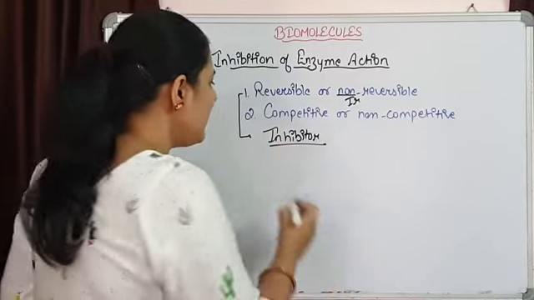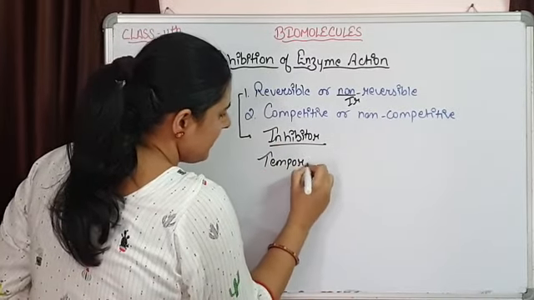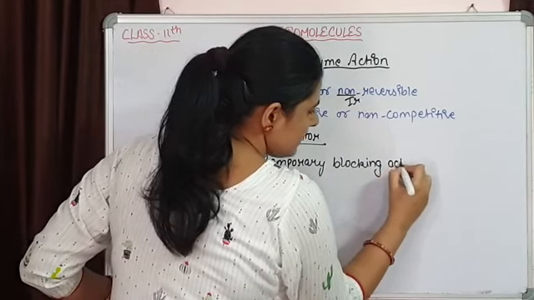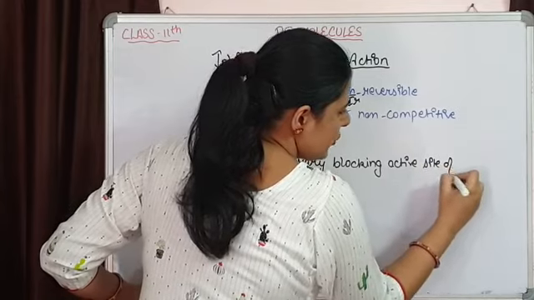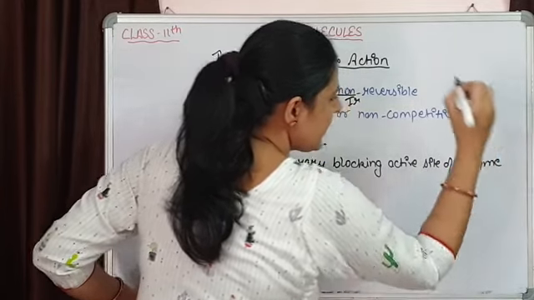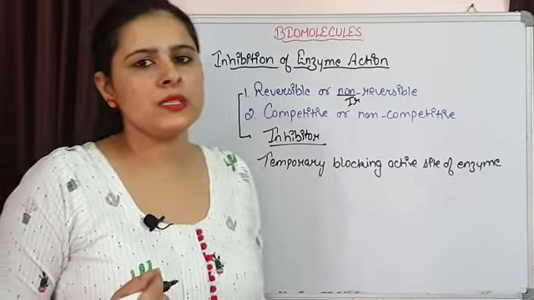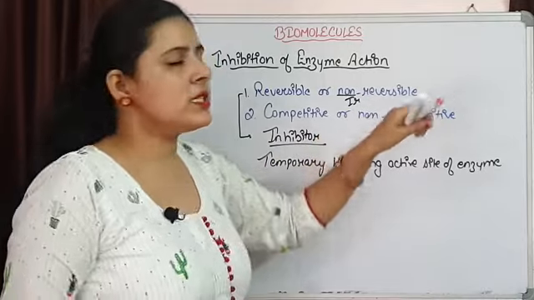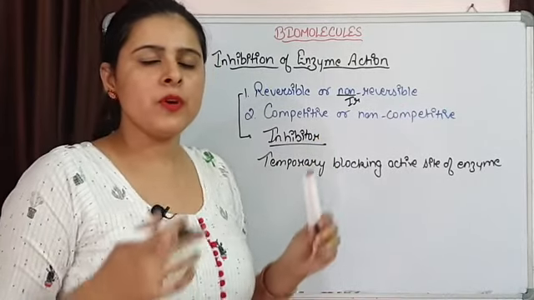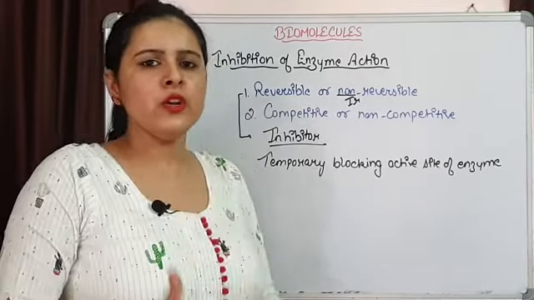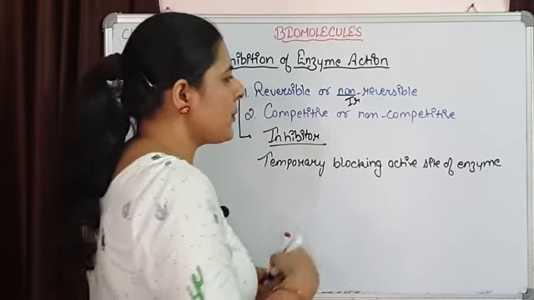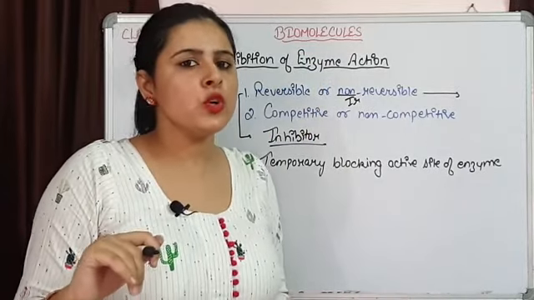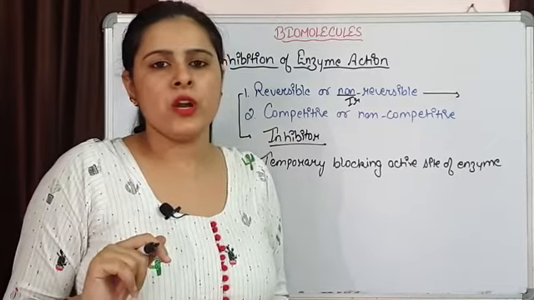So this inhibitor is simply temporarily blocking the active site of enzyme, and whenever it will be removed, again the enzyme will start functioning. That is simple reversible inhibition. Irreversible inhibition means that because of the presence of inhibitor or any adverse condition, when a protein becomes non-functional and when the situation is again going to be normal, again that enzyme is not functioning properly.